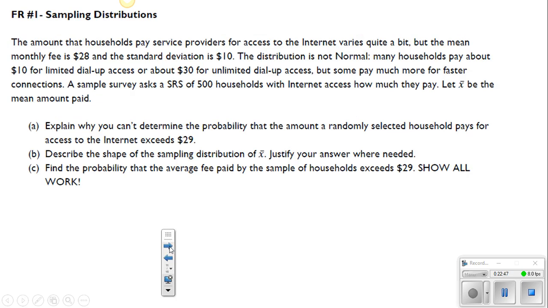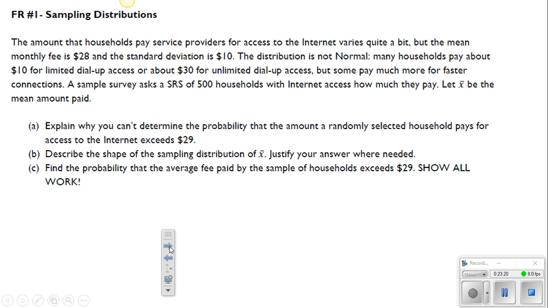All right, moving forward into the free responses. The amount that households pay providers for access to the internet varies quite a bit, but the mean monthly fee is $28 and the standard deviation is 10. The distribution is not normal. Many households pay $10 for limited dial-up access or about $30 for unlimited dial-up access, but some pay much more for faster connections. If a sample survey asks a simple random sample of 500 households with internet access how much they pay, let X bar be the mean amount paid.